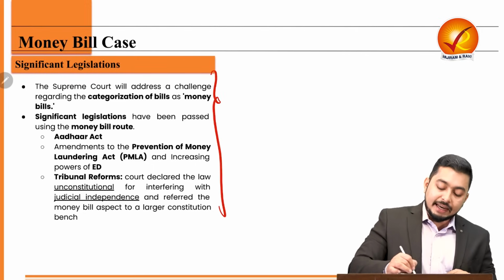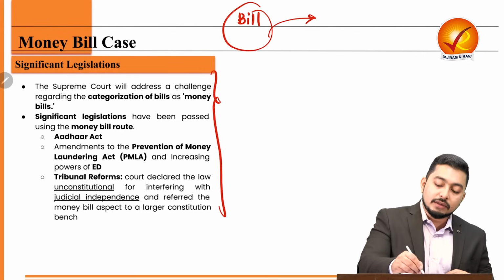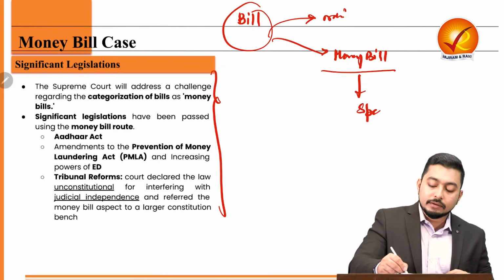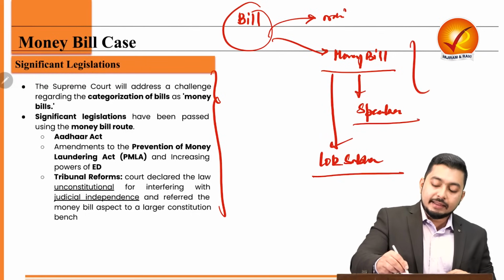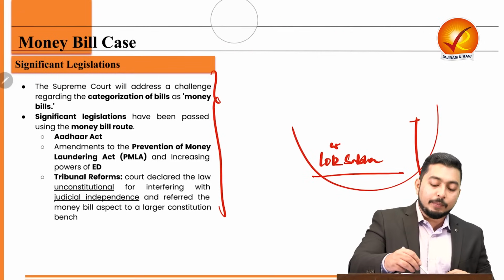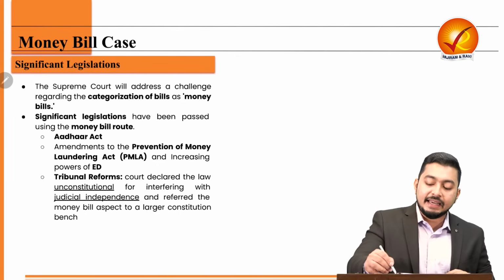Now, let's look at the timelines. So, the Supreme Court will look at categorization of bill. So, I can either come as an ordinary route or I can make a bill a money bill by getting the approval from the speaker and only presenting the bill before the Lok Sabha, and thereby whatever is the interior constituent of the bill will be bypassing the Rajya Sabha, and whatever Rajya Sabha says will be irrelevant.